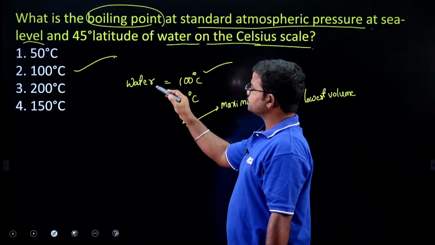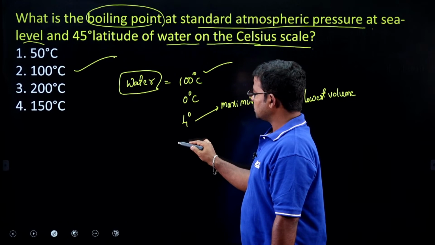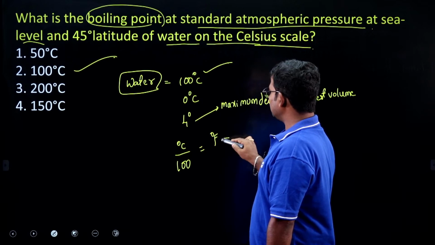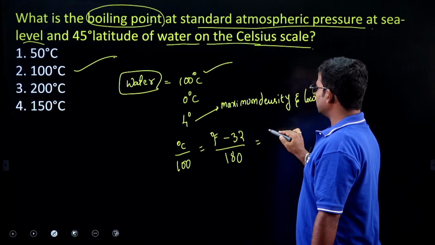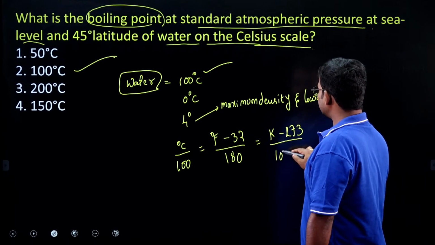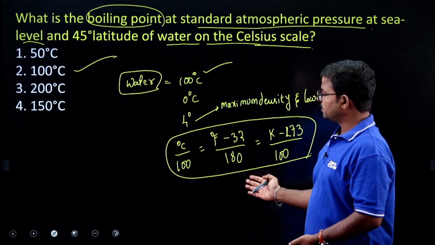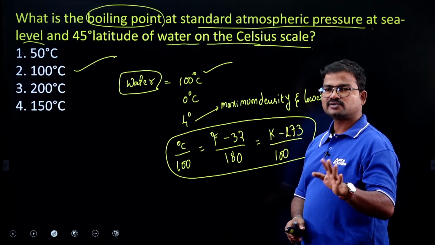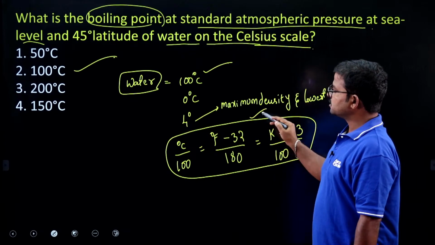At the same time, you should also remember the relation: C by 100 is equal to F minus 32 by 180, which is equal to K minus 273 by 100. This relation is also very important. Mostly they will raise a few questions on this relation. Suppose they mention the boiling point of water is 100 degrees centigrade, and you have to convert into Kelvins or Fahrenheit. That's why you have to remember this relation.